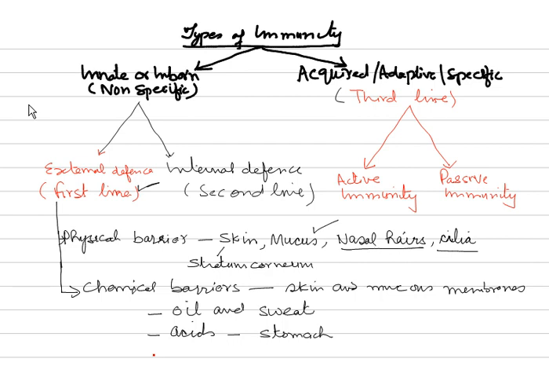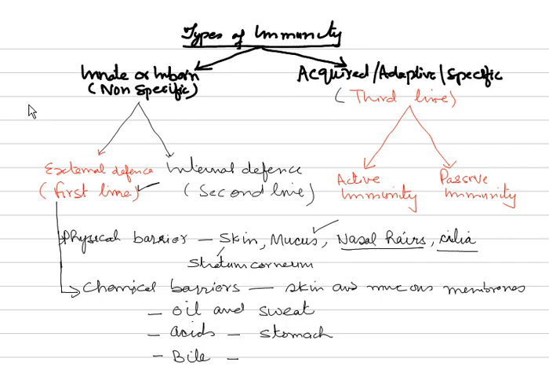Then another chemical barrier is in the form of bile. Bile does not allow growth of microorganisms. As you are aware, bile is secreted basically by the liver, and once it's poured into the alimentary canal, it is a very important part. Then it does not allow growth of microorganisms.